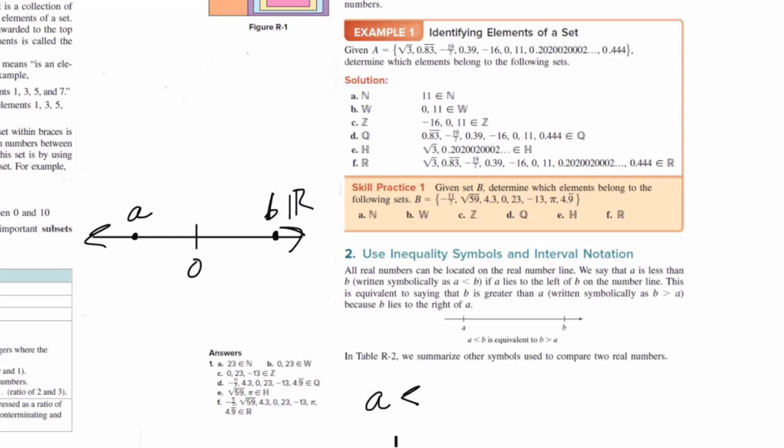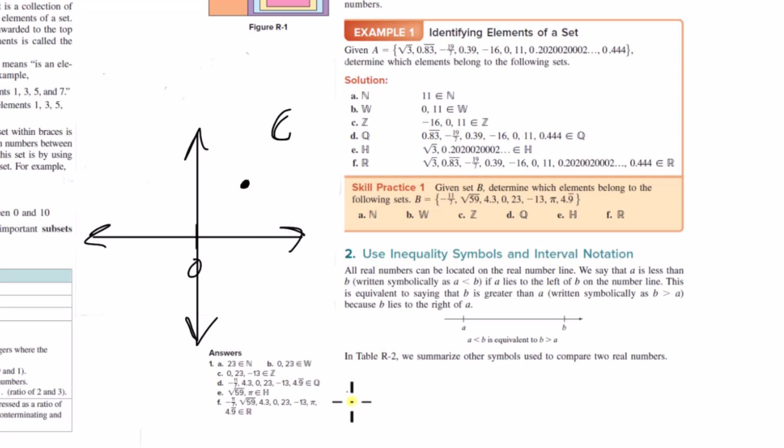Okay. Now, in terms of complex numbers, I think we have a sense of what it would mean to have two complex numbers equal to each other. If they lie on top of one another, then they're equal. But how would we compare them? We can represent a complex number with the variable z. That's typically the variable we use to represent it. Okay, but how would z1 compare to z2? Could we say z1 is greater than z2?